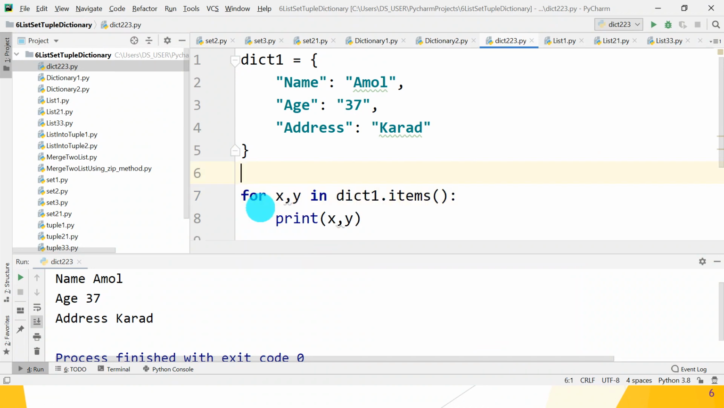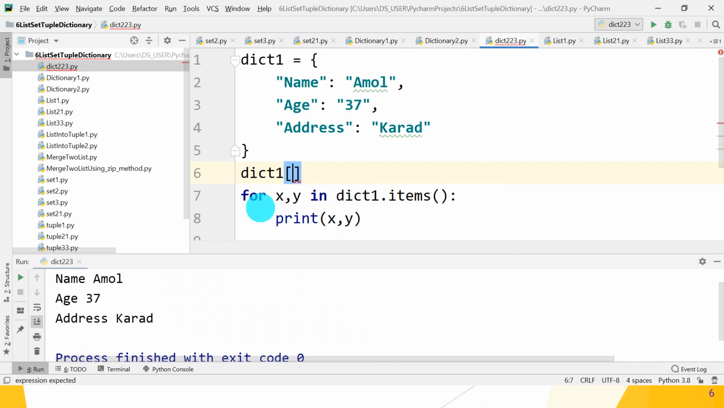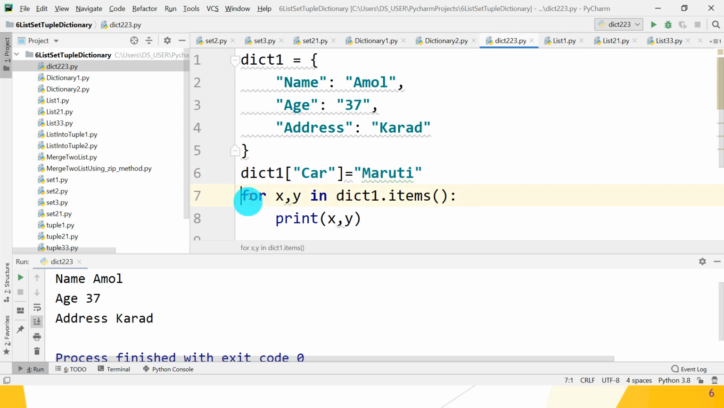So what do you want? You want dict1. Yes. In that, which key? A new key. Suppose age, name, address. Okay. Next, car. Okay. So which car does that person have? So suppose Maruti. Okay. And print that dictionary's values.